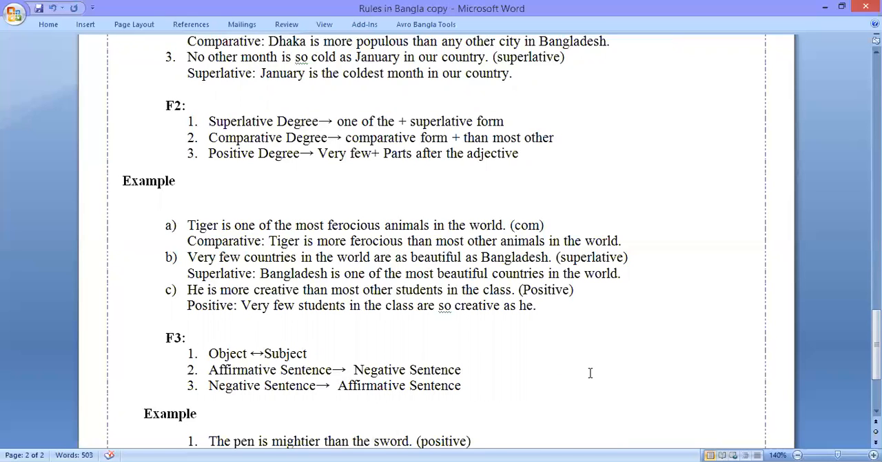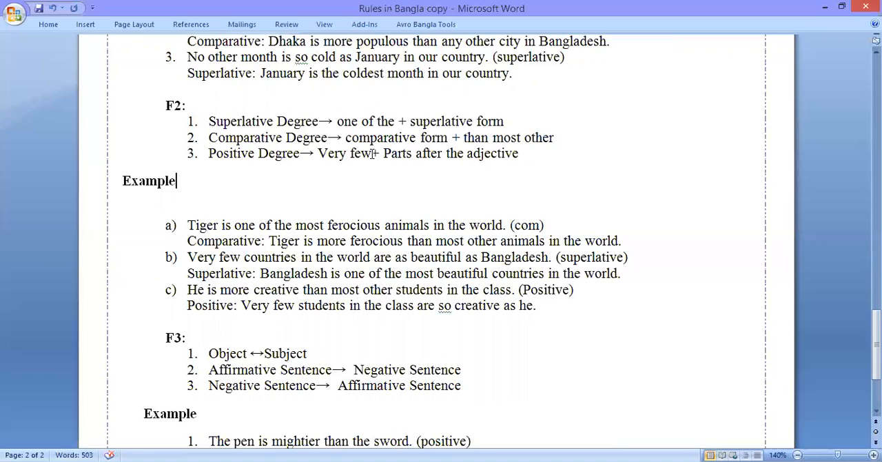If you look at number B, we can see that very few countries in the world are as beautiful as Bangladesh. So we can see it has come from here, so very few. If you want to make this superlative, we need to use one of the. So the solution is Bangladesh is one of the most beautiful countries in the world.